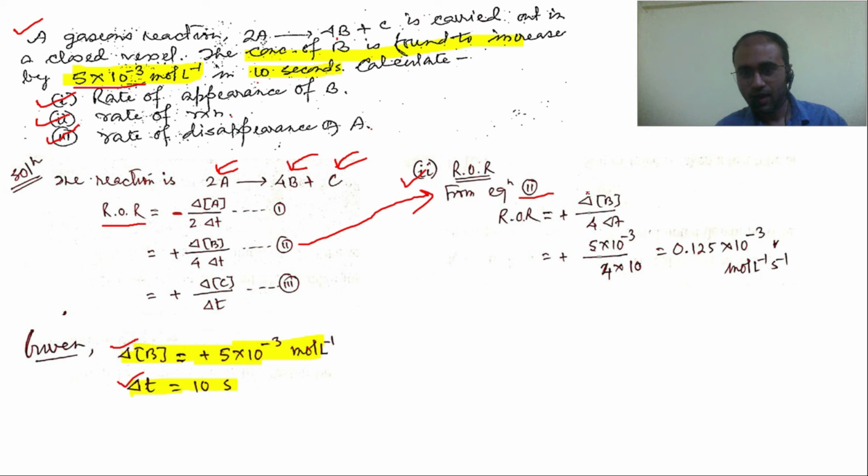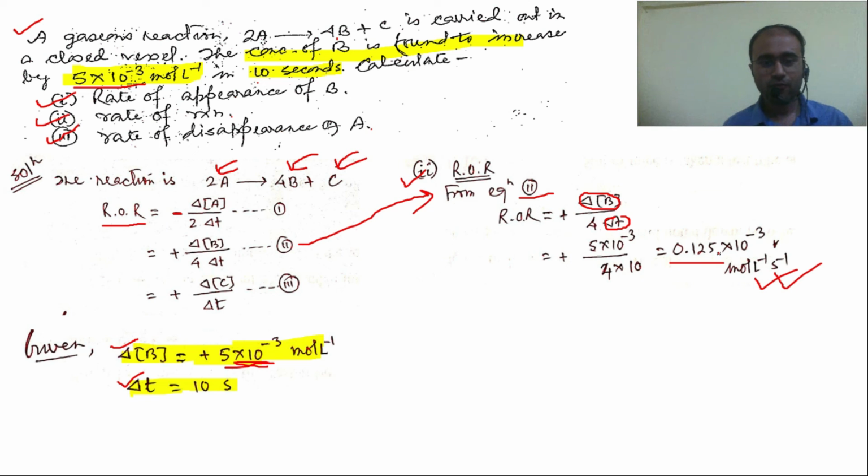Here you put the value of delta B, which is 5 into 10 to the power minus 3 mole per liter, and delta T, which is 10 seconds. Thus we get rate of reaction as 0.125 into 10 to the power minus 3 mole per liter per second.